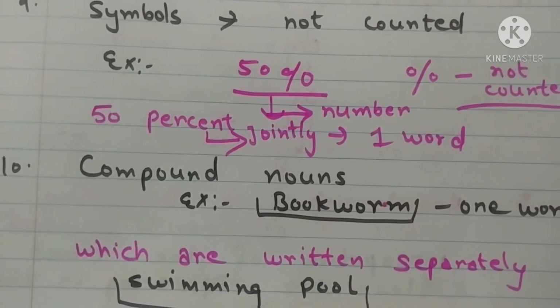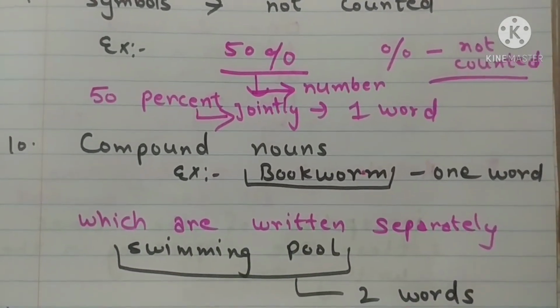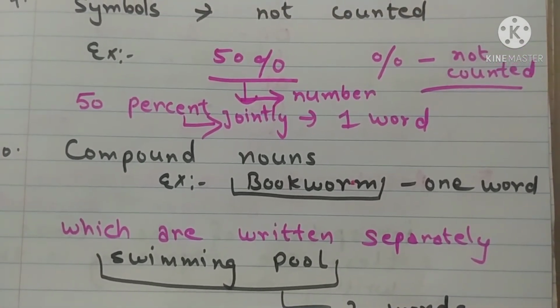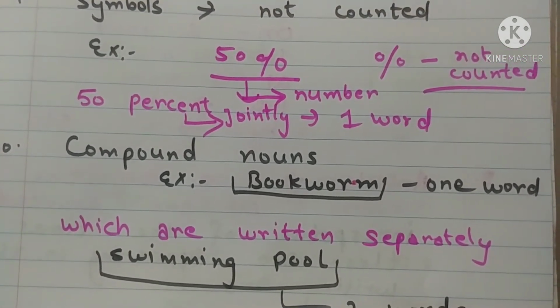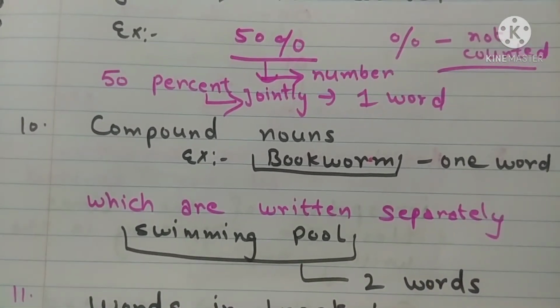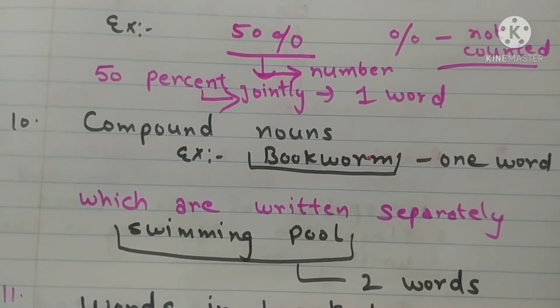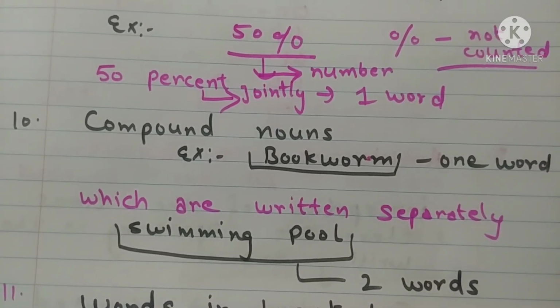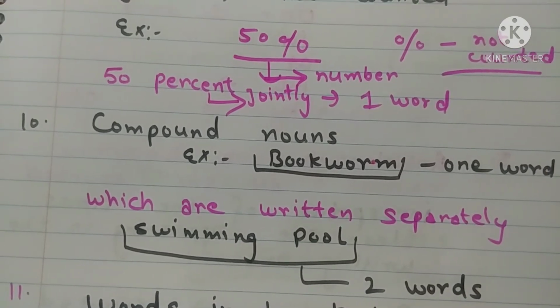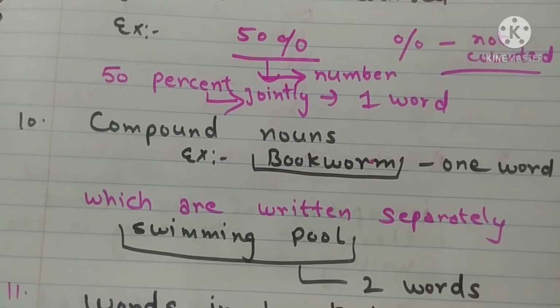Then compound nouns. For example, there are words like this, bookworm. That will be taken as one word, means it is one word. Now the compound nouns which you are writing separately, such as swimming pool, now these are two words. The examiner will take these as two words.